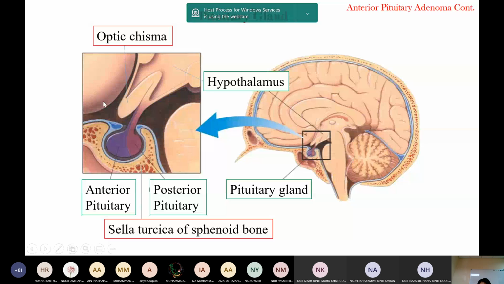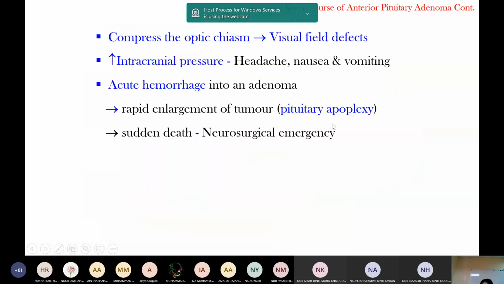And here, this is the mass tumor effect. When there is a tumor, the pituitary gland is enlarged, right? This is the sella turcica bone, so it compresses the sella turcica bone, and it compresses the optic chiasma. Compression of the optic chiasma causes a visual field defect.